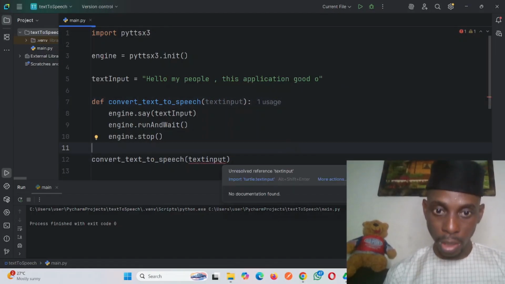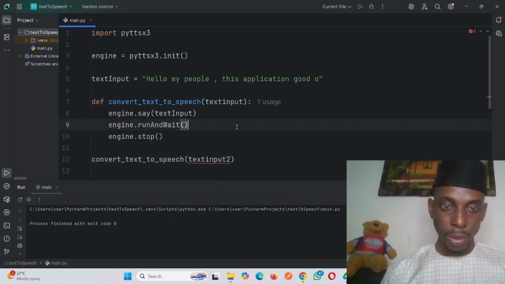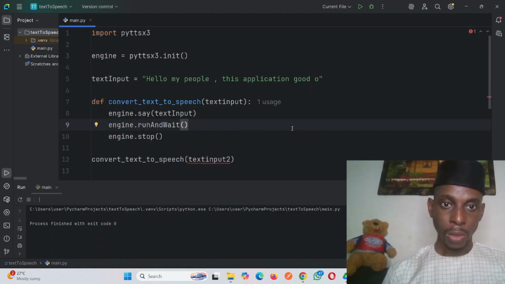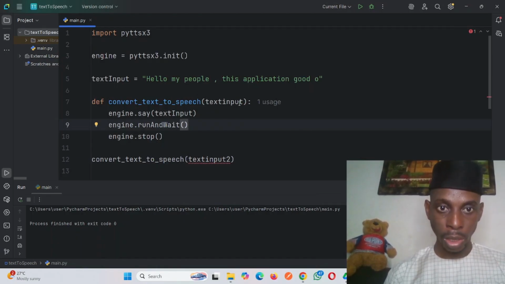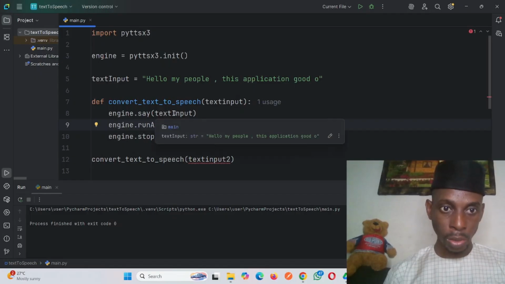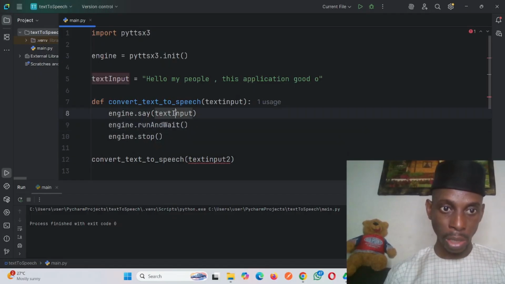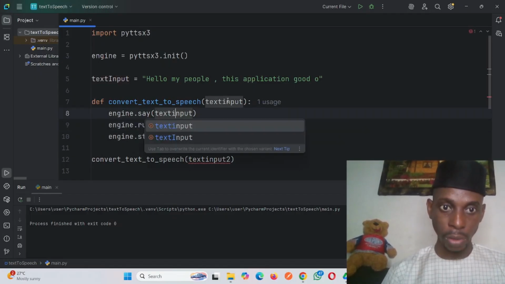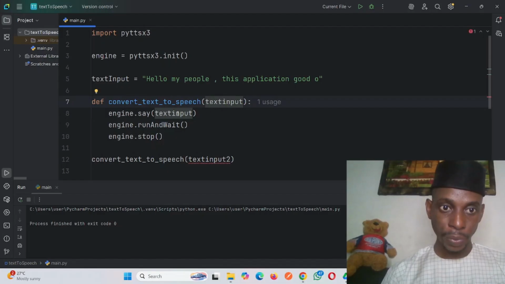Horizontal reference, text input photo, blah blah blah. Okay, I think I know the problem, right? So the problem, first of all, starts from here. This is text input. This one is not the same as this. This has a capital letter I. Change it first, right? So that will solve that problem.